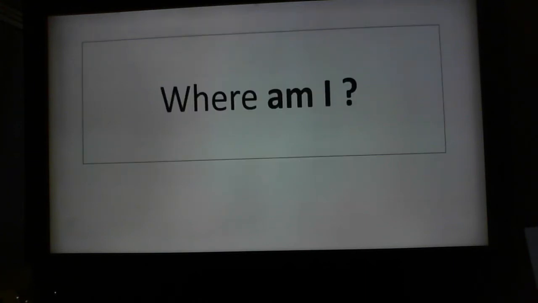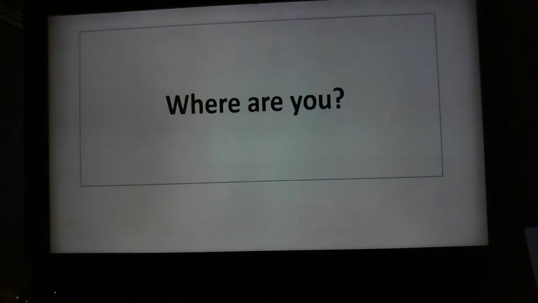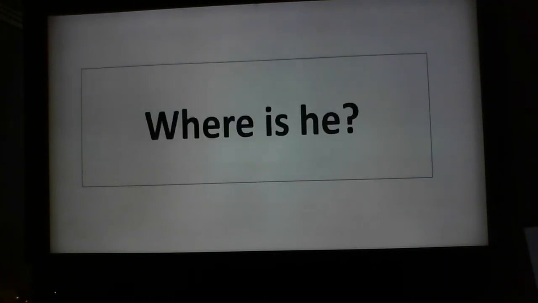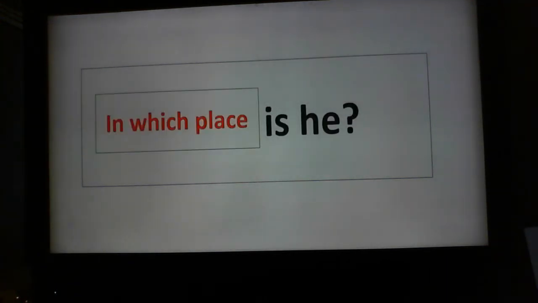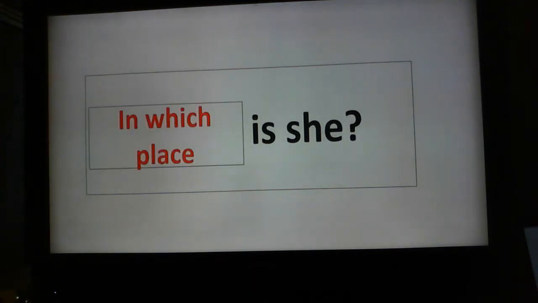We would say where. Where am I? How good is that part of the sentence? Yes, in which place am I? Where are you? In which place are you? Where is he? What am I asking there? In which place is he? So you can see that each time I ask this question, I'm expecting an answer that is a place. Where is she? In which place is she?